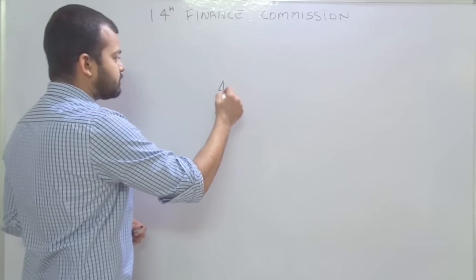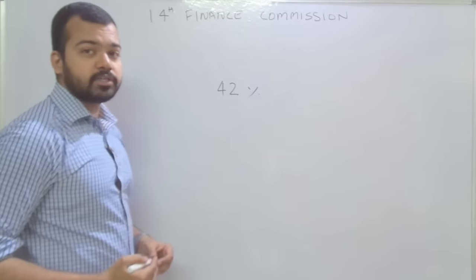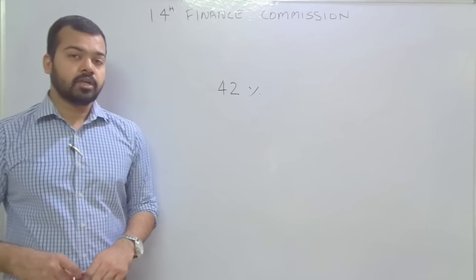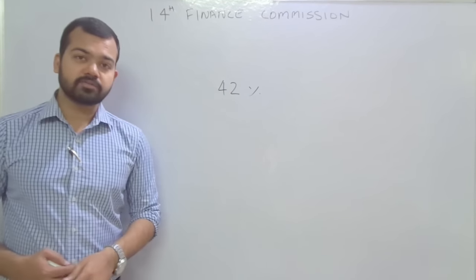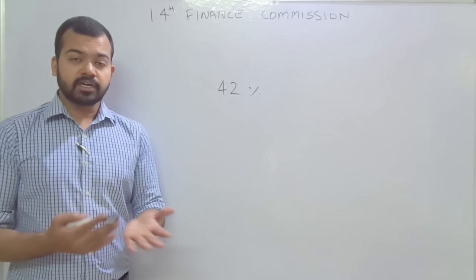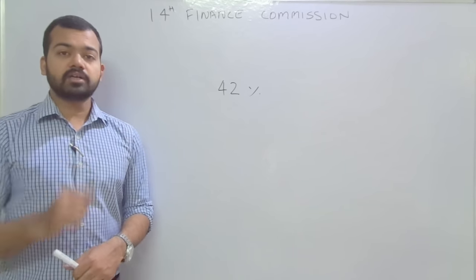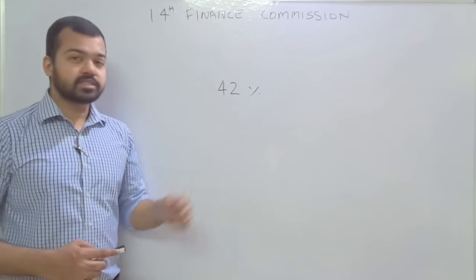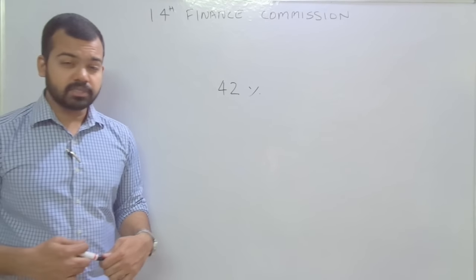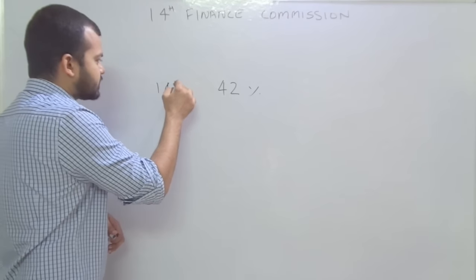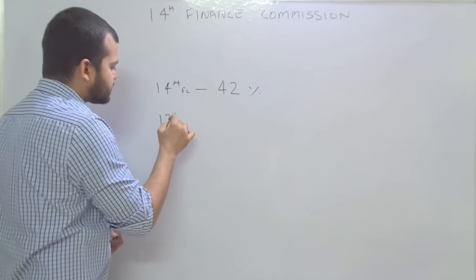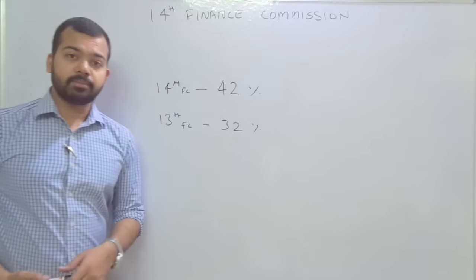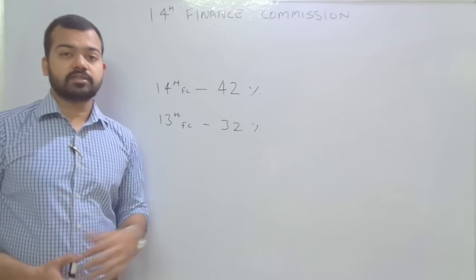First of all, this Finance Commission allotted 42% of the total tax revenue, that is the net proceeds, to be distributed between the states. According to the 14th Finance Commission, 42% of the Union government's resources should be distributed to the state governments. Understand one of the most important factors here: that 42% is a big jump from the previous Finance Commission. The 13th Finance Commission's actual distribution was 32%. It means a 10% jump from the last Finance Commission.